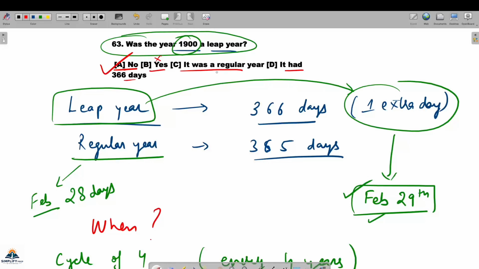But always go through all the options, because if you read the C option, it is saying it was a regular year. So this is also true, because there are two kinds of years.